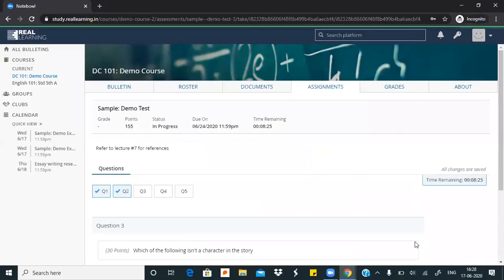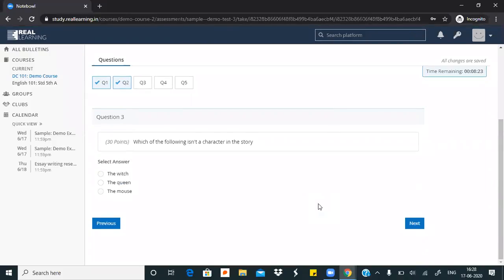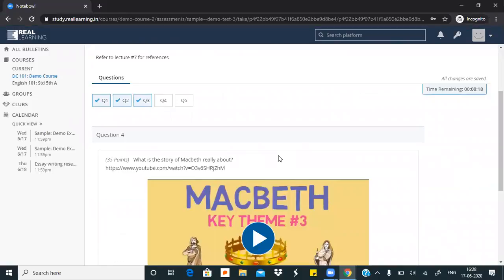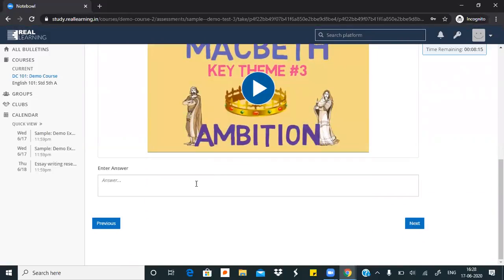हम दूसरे question पे बढ़ते हैं. This is a multiple choice question. So I'll select the answer that I want and move on to the next. This is a free response question, as in I have to type it here. There is no word limit for students. It completely depends on teachers कितना word limit चाहते हैं या बच्चों के पास वक्त कितना बचा है. उसी हिसाब से students will be writing their answer.